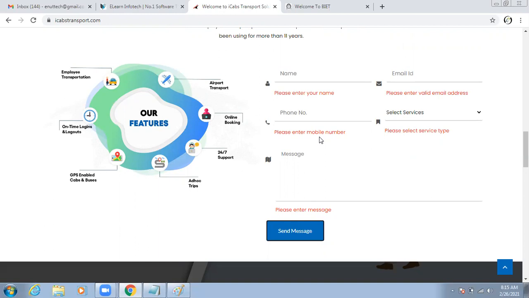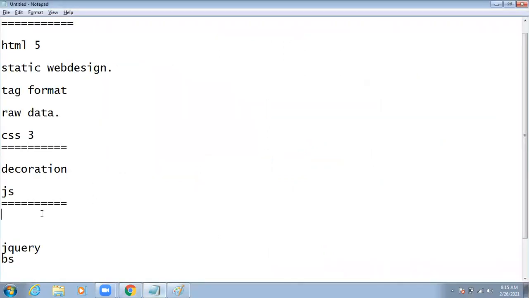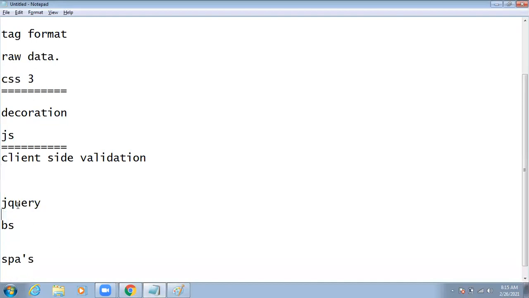For example, now I am developing one website for a Sydney client, so their mobile number starts with a zero. In case I enter my mobile number at that time, it will generate some error. Again, it will show one message: mobile number must and should start with zero, like that. So these types of scenarios we are going to build with the help of JavaScript. By using JavaScript, we can do the client-side validations. Actually, we have two types of validations, server side and client side. By using JavaScript, we can do client side only, not server side.